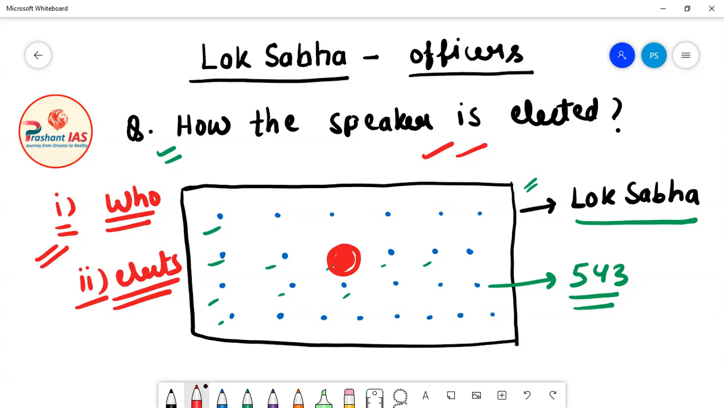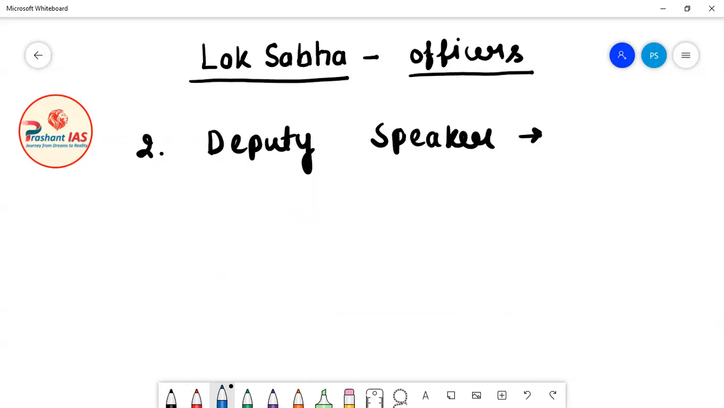So definitely all the members of Lok Sabha choose their Speaker. All the members of Lok Sabha give votes in the election of the Speaker. So the election process of the Speaker is very, very simple. Now friends, after this, who is the second officer of Lok Sabha? So the second officer of Lok Sabha is the Deputy Speaker of Lok Sabha.